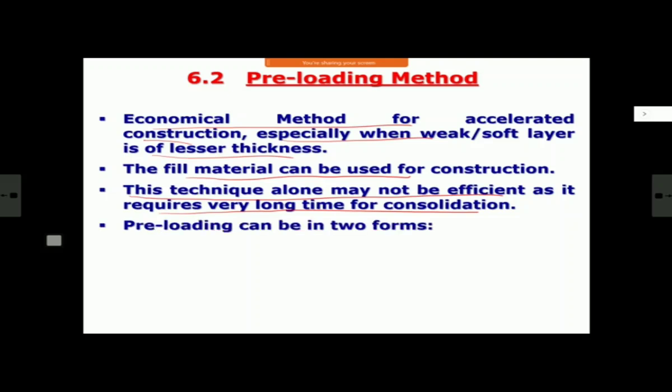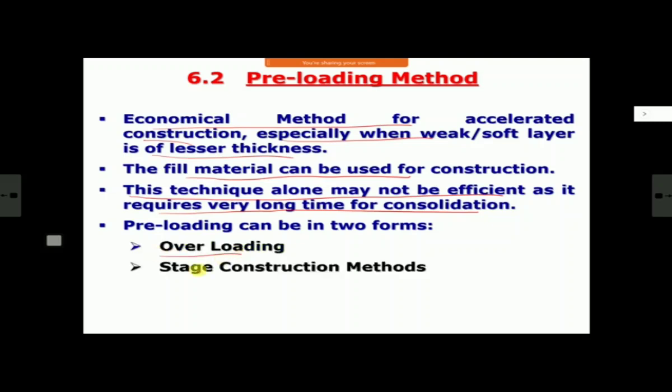And preloading is normally done in 2 ways, 2 forms. One is known as overloading, and another is known as the space construction method. One is overloading, as the name suggests. My bank height may be only 3 meter, my design bank height, but I will put material or heap the material to a height of maybe 5 meter, 6 meter, more than my bank height. Then it will give faster consolidation, and then I will wait for 70% consolidation, and then I will remove the material and lay it.